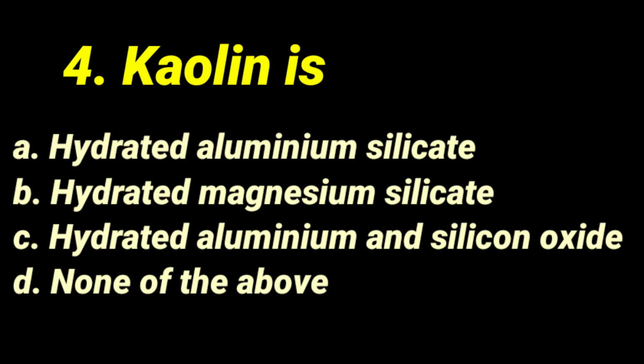It comes under the crude drug category also, the drug obtained from mineral source. So the correct answer for the question kaolin is hydrated aluminum silicate.